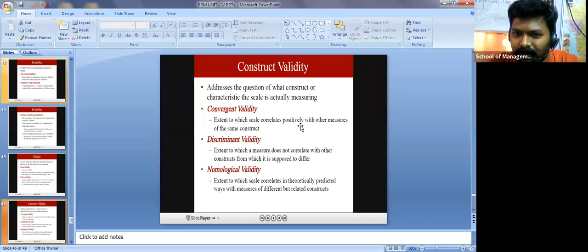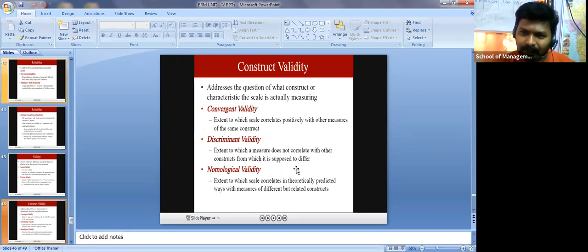I hope you know the construct very well. In a construct, we have different types of items, and those items have to be positively correlated. That is called convergent validity. Then discriminant validity is the extent to which a measure does not correlate with other constructs from which it is supposed to differ. One construct is different, and the other construct is different.